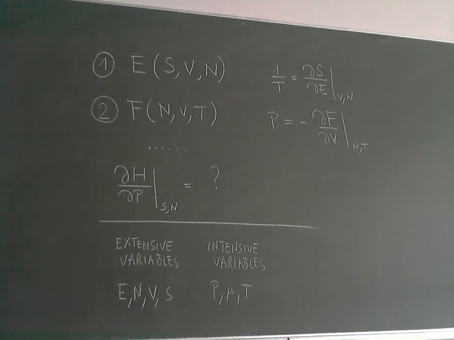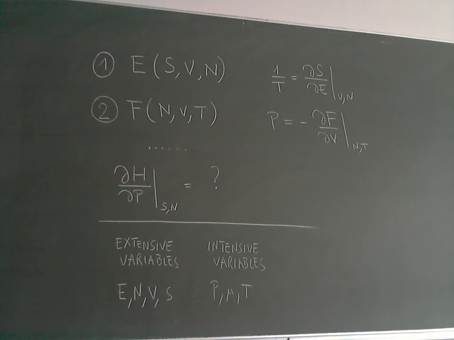But now you can continue, right? You can use the first law of thermodynamics, and for instance, an exercise is: what is the derivative of the enthalpy H with respect to P? P was one of the control variables. When we use enthalpy, we think of P, S, and N as control variables. So the question is to solve this quantity and find it out. This is a small exercise that you should be able to do.